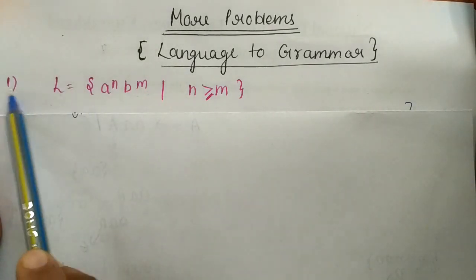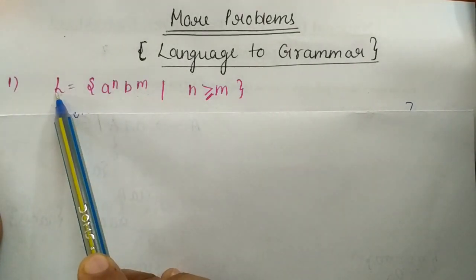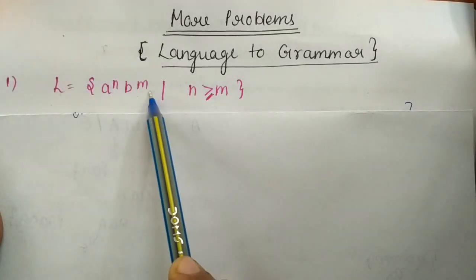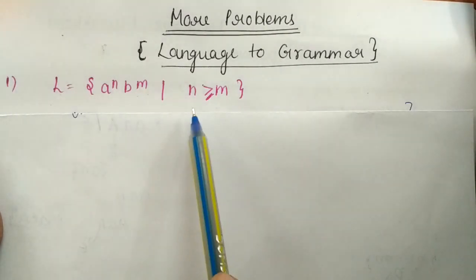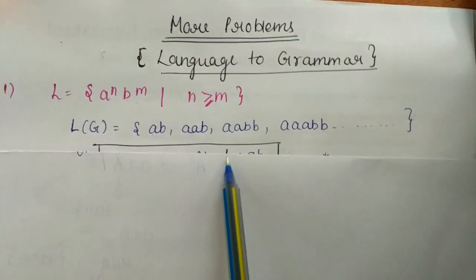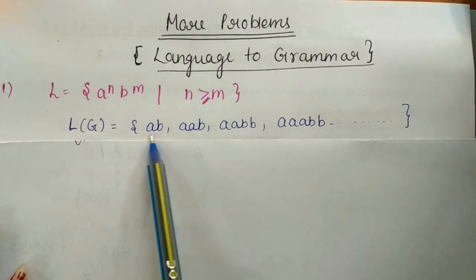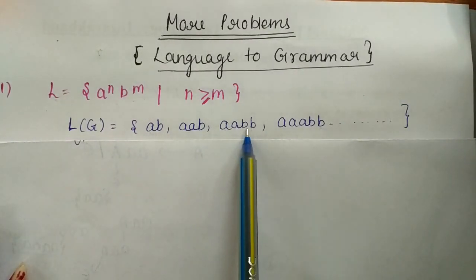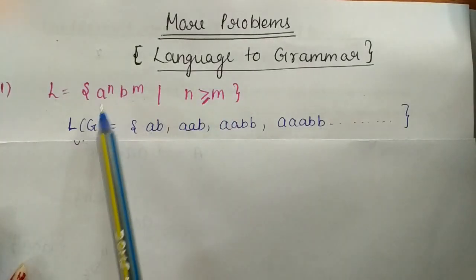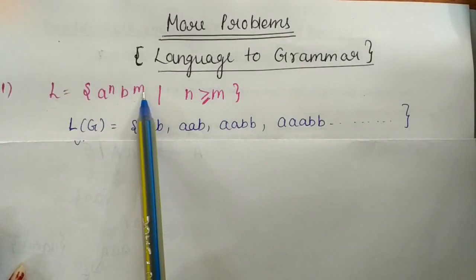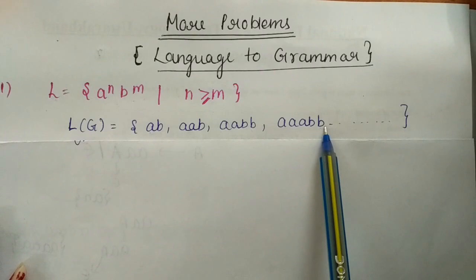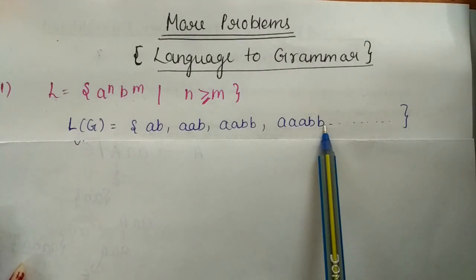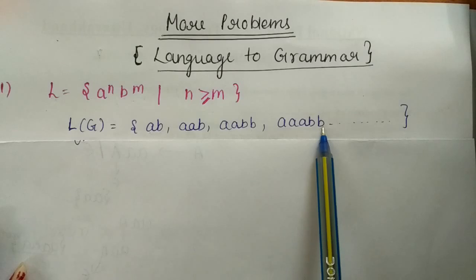Okay, we have the first problem of the session like this, in which we have given a language a to the power n and b to the power m, and the value of n is greater than or equal to m. When the value of n is equal to m, it will generate strings like ab and bb. But if the value of n is greater than m, such as n equal to 2 and m equal to 1, then it will generate aa and b. If n is equal to 3 and m is equal to 2, then it will generate aaa and bb. Okay, now how can we write the grammar for this kind of language?